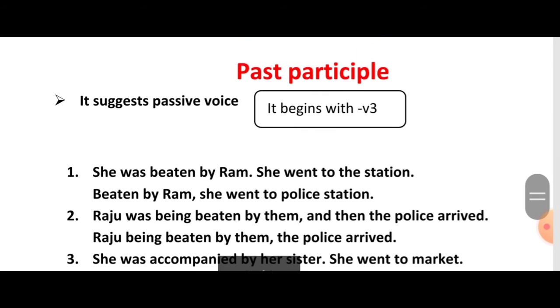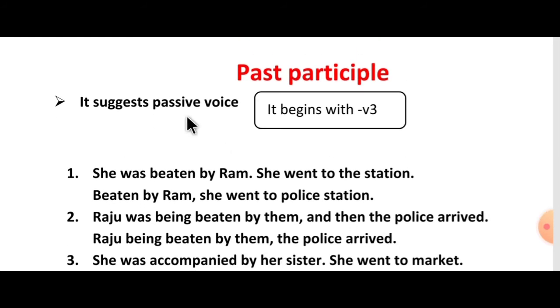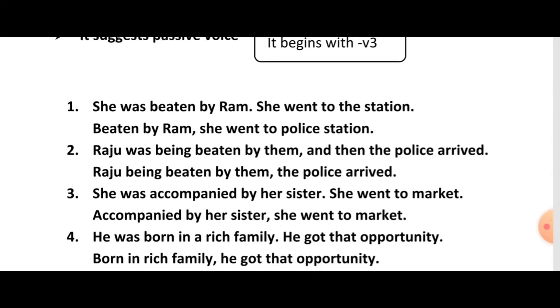Let us see past participle. It suggests passive voice. It begins with V3. Here we have given 4 examples. Let us see the first one. She was beaten by Ram. She went to the police station. Here past participle should begin with V3. So the answer is beaten by Ram, she went to the police station. So you have to remove she was and start the answer with beaten, because you have to begin the answer with V3.